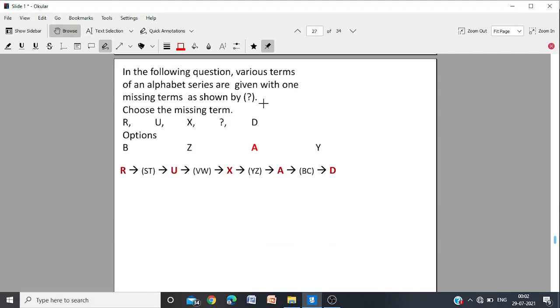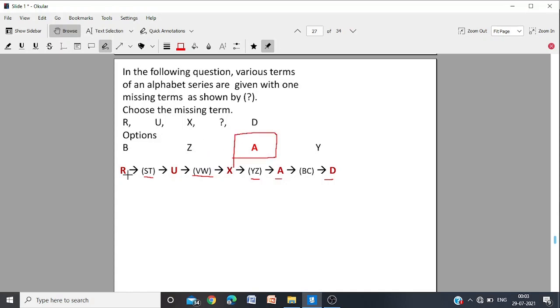See how the patterns are formed. After R, we skip 2 letters, S and T, and get U. After U, we skip 2 letters, V and W, and we get X. After X, we skip 2 letters, Y and Z, and this is the last one. So again, we come back to the beginning and take A. And after that, we skip 2 letters, B and C, and we come to D. So we require A, which is the missing term.